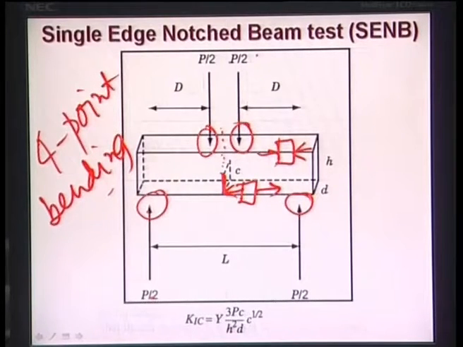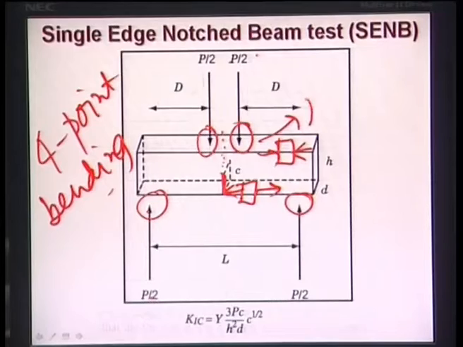That is the reason in the single edge notch beam technique the crack needs to be placed on the tensile surface, opposite to the loading face. Here you are loading it, this is your compression face, and this is your tension face, and in the tension face you have to put the crack.